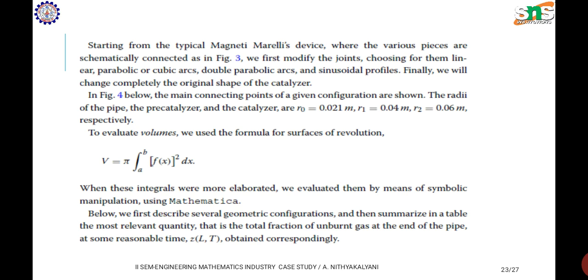Therefore, V becomes pi times the integral from a to b of f of x, the whole squared, dx. When these integrals were more elaborate, we evaluated them by means of symbolic manipulation using the mathematical software. Below, we first describe the several geometric configurations and then summarize in the table the most relevant quantities.